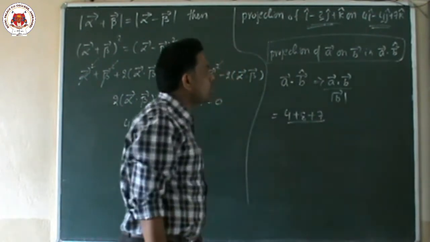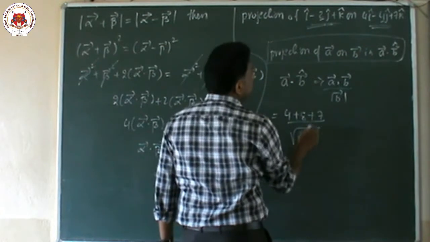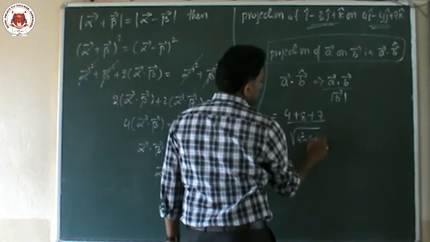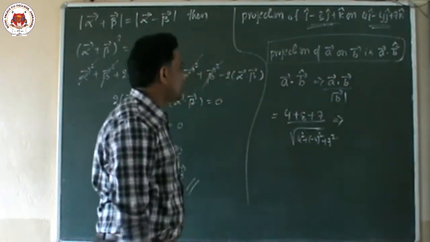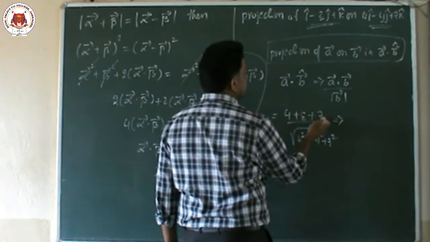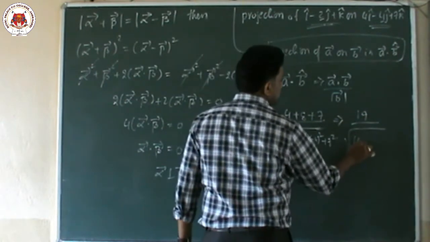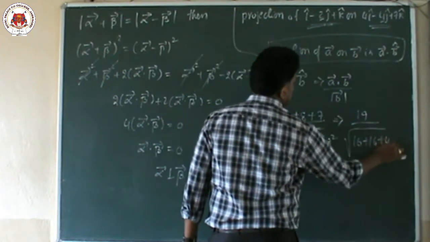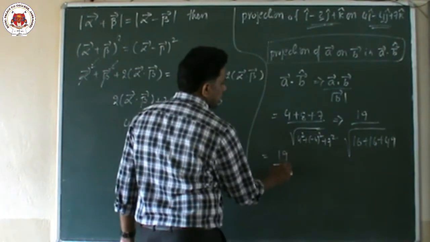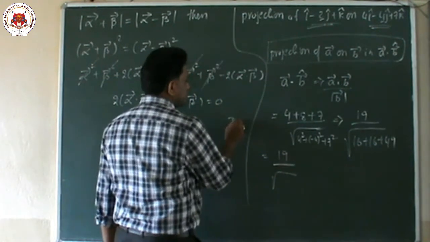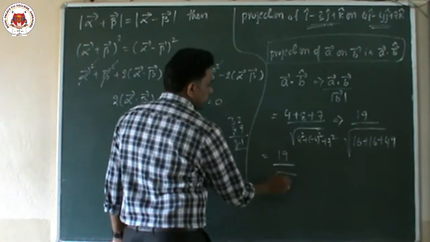By mod of B vector. Mod of B vector means square root of 4 square plus minus 4 square plus 7 square. So finally we can write 4 plus 8 plus 7 is 15, 15 plus 4 is 19, by square root of 4 square is 16, 4 square is 16, 7 square is 49. So 16 plus 16 is 32, 32 plus 49 is 81, root 81.